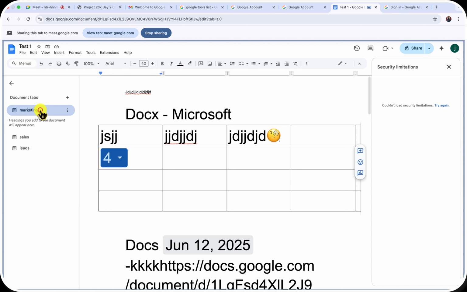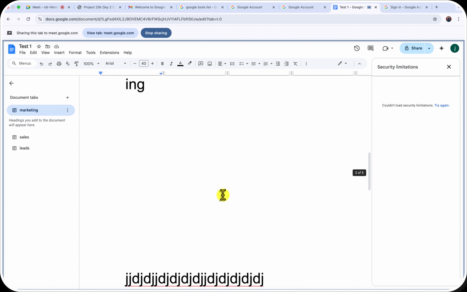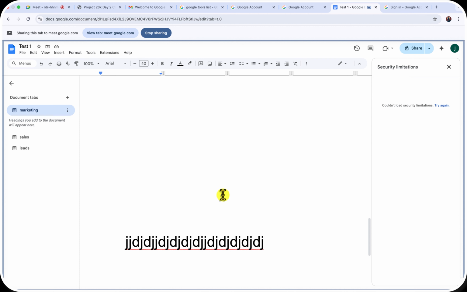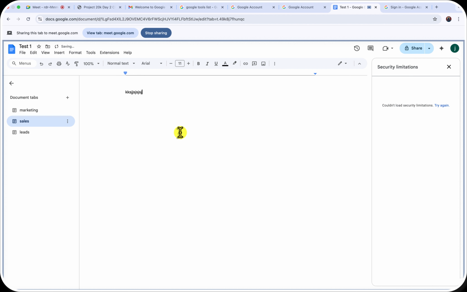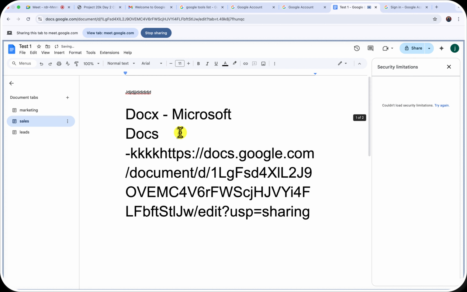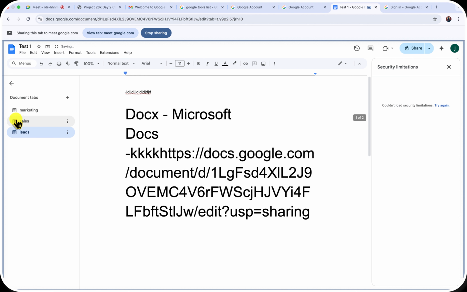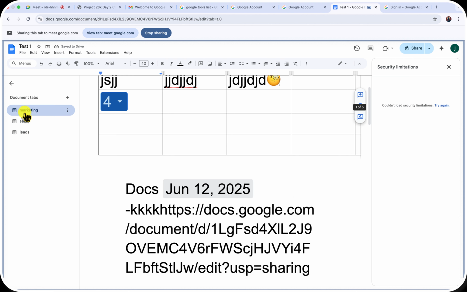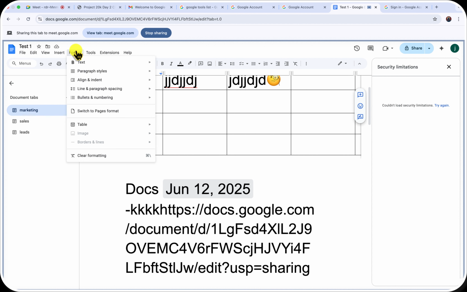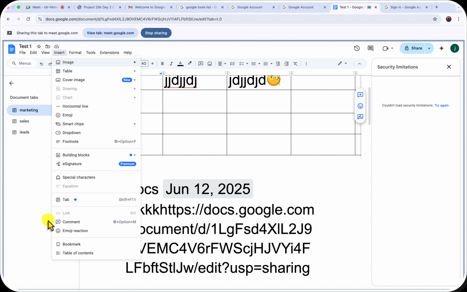So when you click on marketing, you see all the documents on marketing. Just the idea of how web design works, right? Switching across tabs. When you come to sales, you're going to see everything you wrote inside of sales, right? And the same thing goes for leads. Everything you wrote inside of leads. So all you need to do is switch in between tabs to work with it, right?